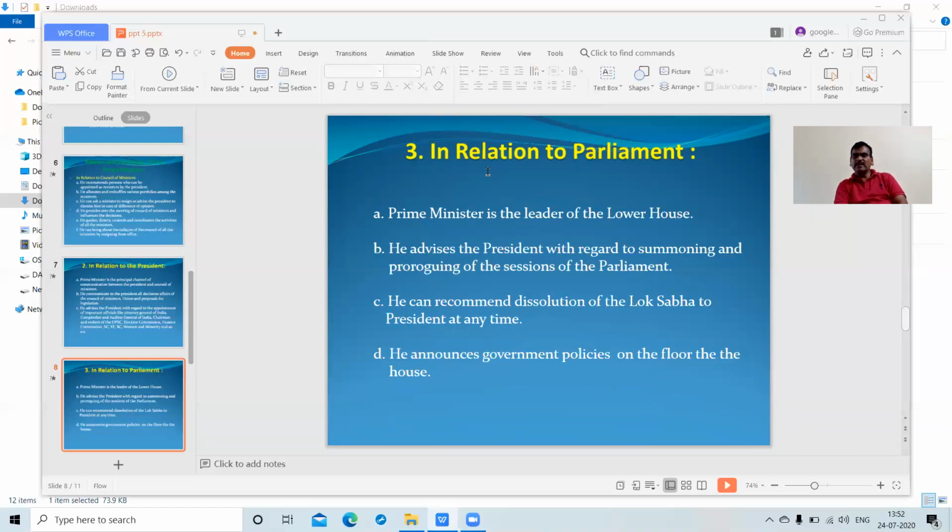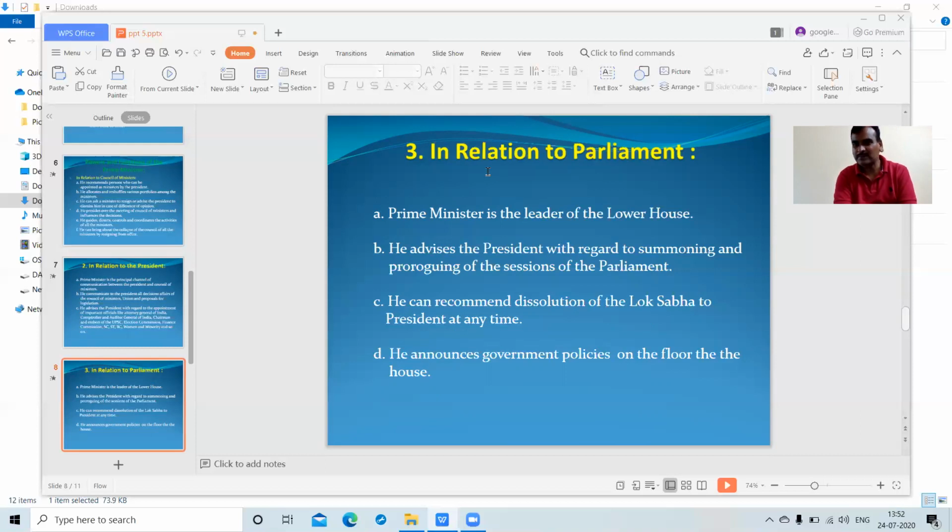Whatever happens in the Lok Sabha, either in discussion or in a plenary, the Prime Minister is responsible to inform about the country's development policies or other policies. The Prime Minister acts as a channel of communication through the Lok Sabha. And the Prime Minister advises the President with regard to summoning and proroguing of the session of the Parliament.